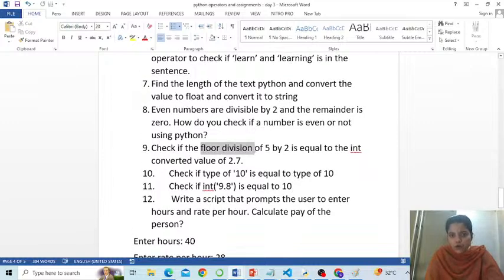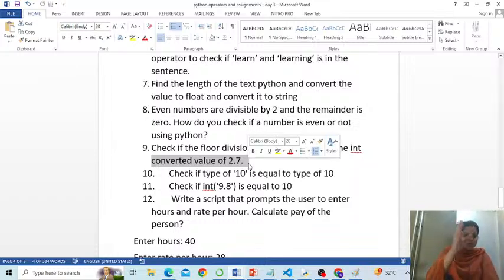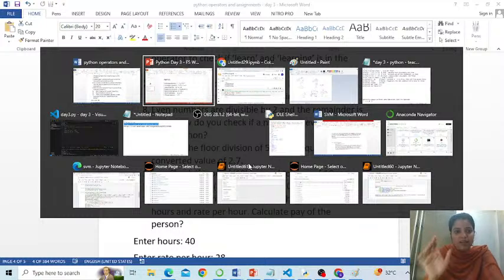Check if the floor division of 5 by 2 is equal to the integer converted value of 2.7 or not. Try to do all these questions, 10 to 14, as much as you can by tomorrow and keep it there. All very simple. Is that okay? Do the assignment on a daily basis for self practice. As of now, we are not asking you to submit the assignment. That is only for self practice purposes. Hoping you are understanding. Clear?